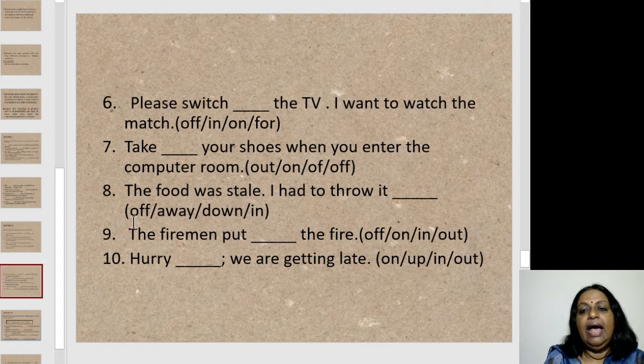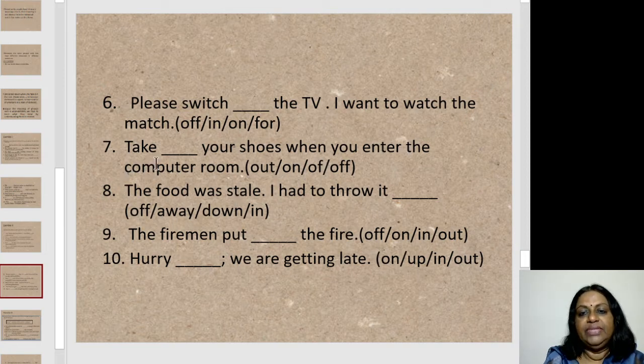Sentence 6. Please switch dash the TV. I want to watch the match. So switch is your main verb and you have off, in, on, for. Please switch on the TV. That is, turn the TV on. Okay. I want to watch the match.